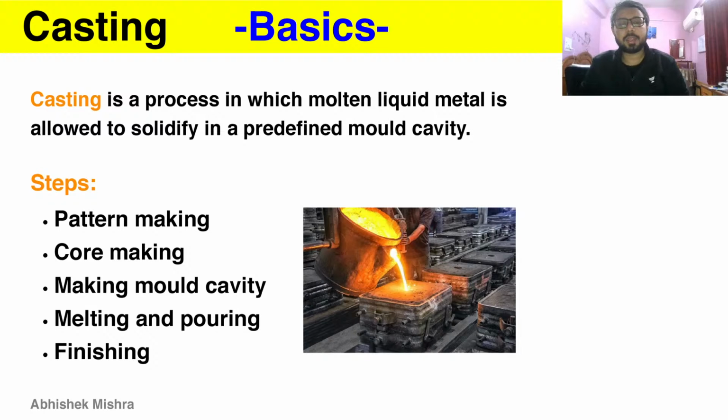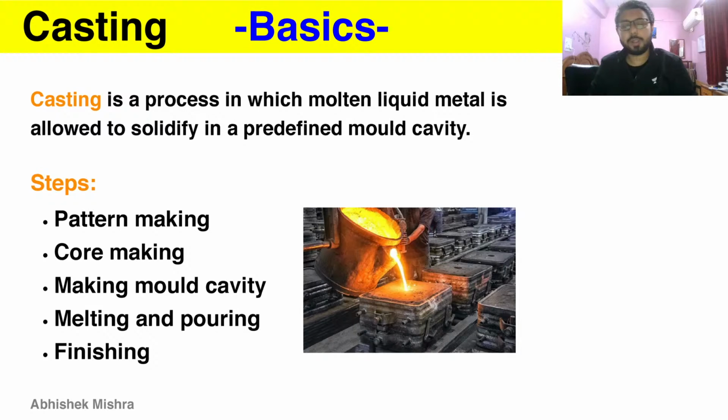Then we make the mold cavity by putting the pattern in the mold box and packing sand around it, then drawing out the pattern, and the impression or cavity that is left is where the liquid metal is poured to get the final product.